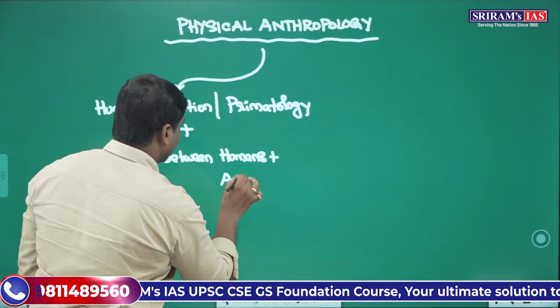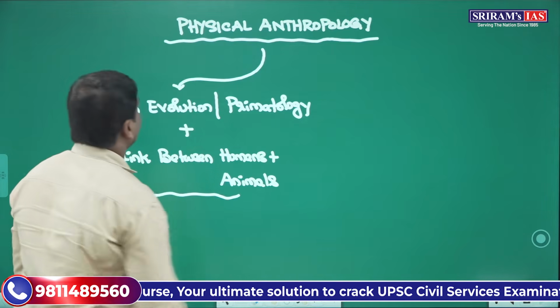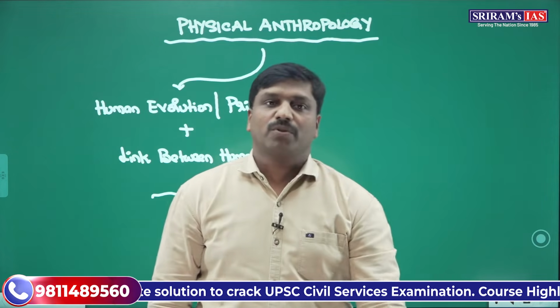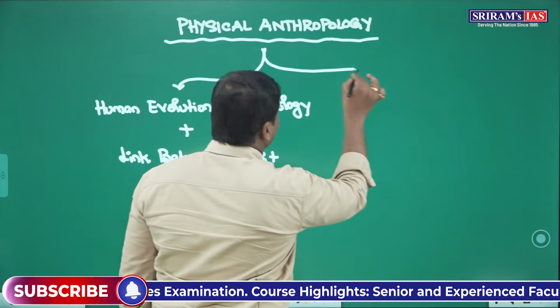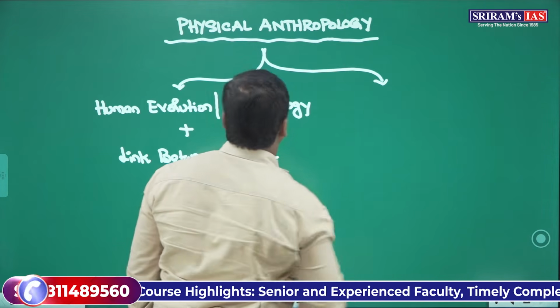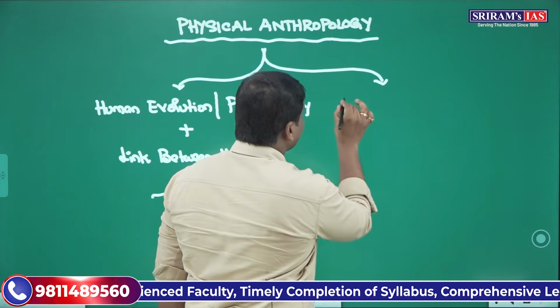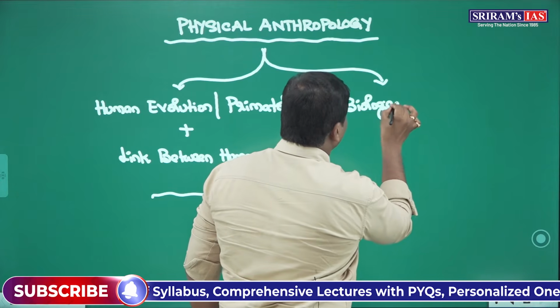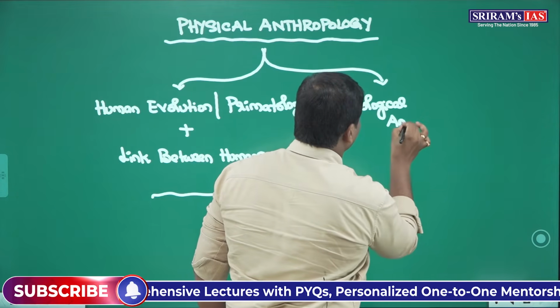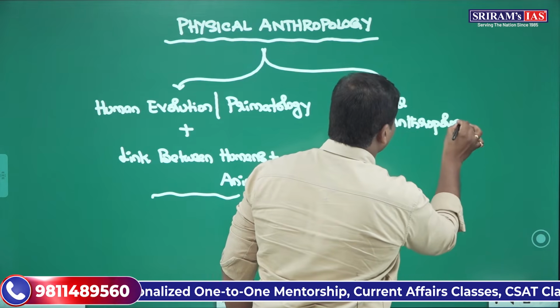So this would be one important area, one important section: how humans have evolved from animals. Then we'll have another important section, known as general biological anthropology. So biological anthropology is another section. What do you mean by biological anthropology and what will we study here?